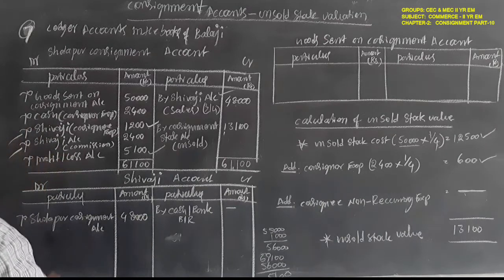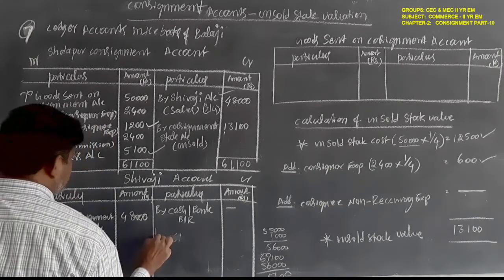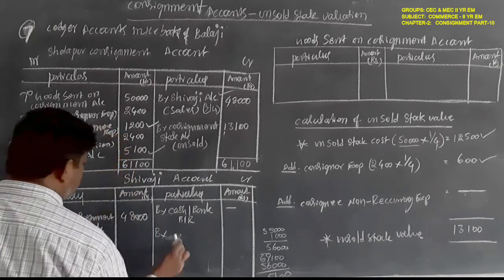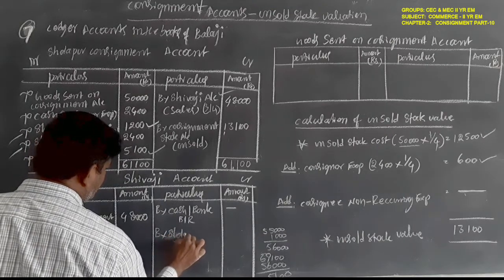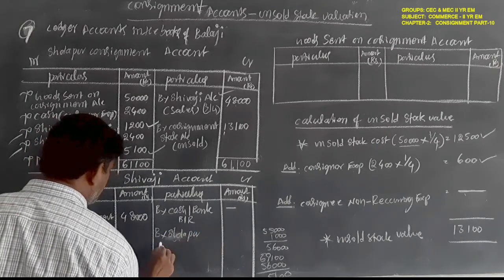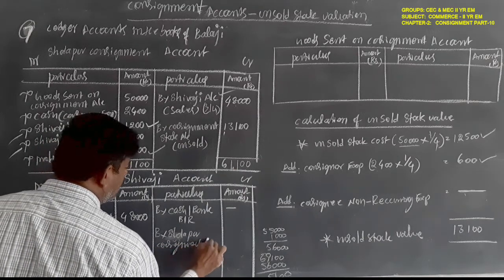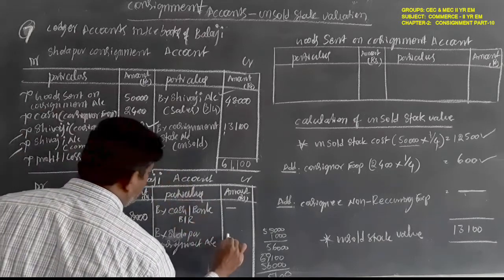Next, same for expenses, by Sholapur consignment account. For this expenses point of view, 1,200 rupees.